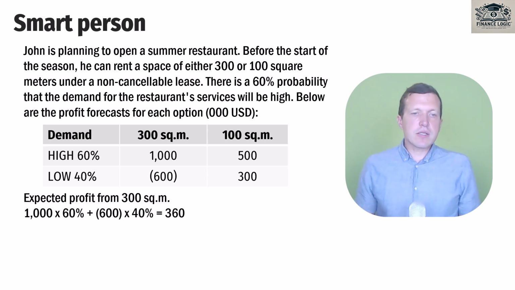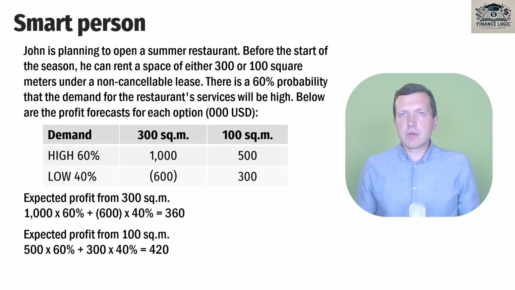If John rents 300 square meters, the expected profit is 360. It is a weighted average of possible results. Pay attention that 600 is a loss, so we subtract the result of multiplying it by 40%. The same number for renting 100 meters is 420.